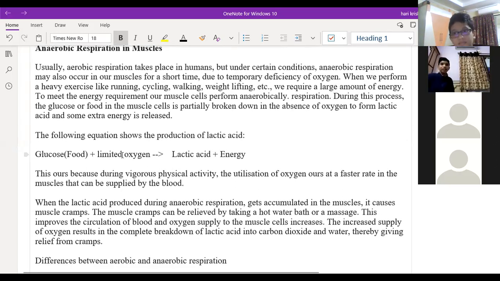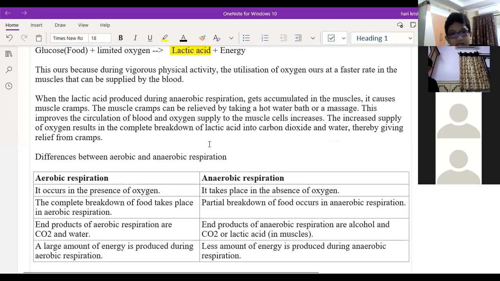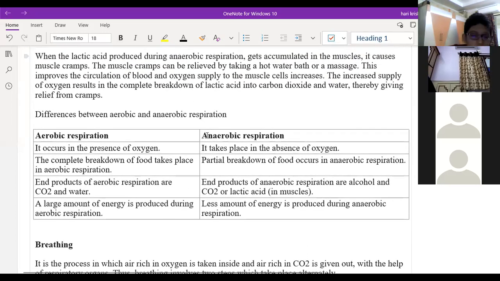You studied in the last class, right? Whenever there is limited oxygen in the body, the glucose will convert into the lactic acid. Due to the lactic acid, cramps will form in our legs, not only in legs, in any muscle. In the muscles the lactic acid will be formed and this will cause the cramps. But when you do a massage, take a hot water bath, or increase the supply of oxygen to our body, this lactic acid is again converted into the carbon dioxide as well as water.